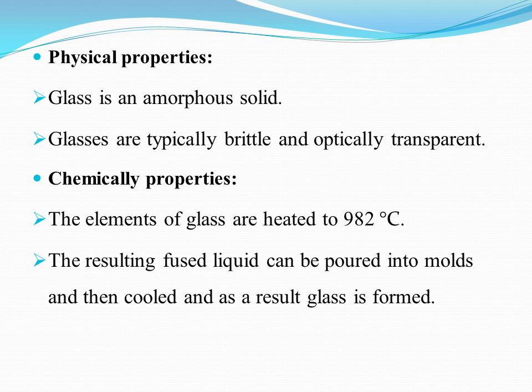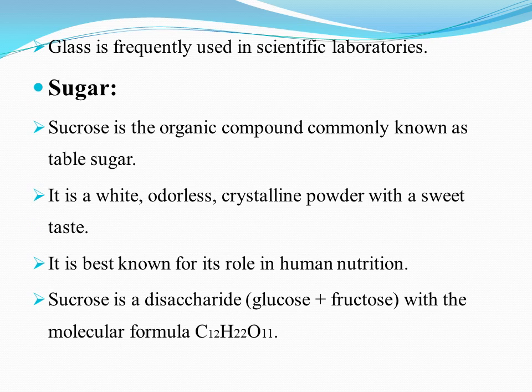Chemical properties of glass. The elements of glass are heated at 982 degrees Celsius. The resulting fused liquid can be poured into molds and then cooled, and as a result the glass is formed. So first the elements are heated at 982 degrees Celsius and then the fused liquid, means the melted liquid, can be poured. Poured means transferred into the molds. Molds are the containers which are used to give a shape, and then cool down, and as a result the glass is formed. Glass is frequently used in scientific laboratories.